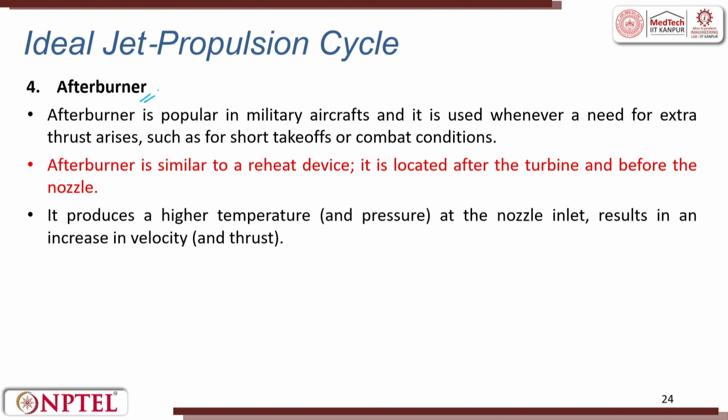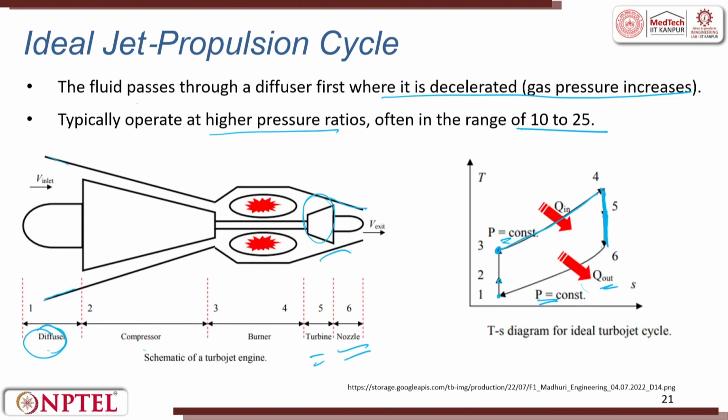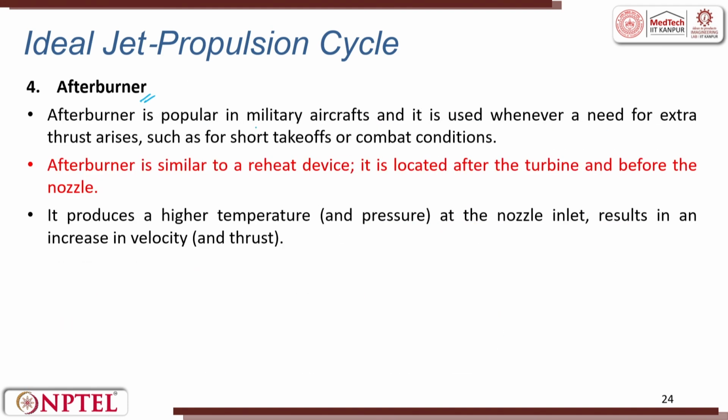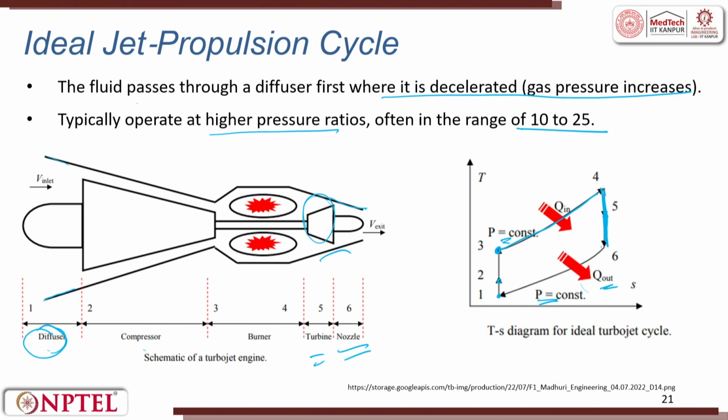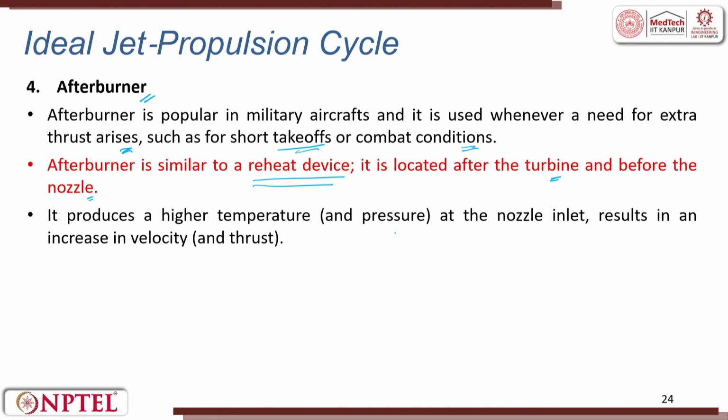After the burning is done, what comes out? Afterburner is popular in military aircraft and is used wherever a need for extra thrust arises, such as for a short takeoff or combat conditions. An afterburner is similar to a reheat device. It is located after the turbine and before the nozzle, somewhere here. It produces a higher temperature and pressure at the nozzle inlet, resulting in increased velocity and thrust.